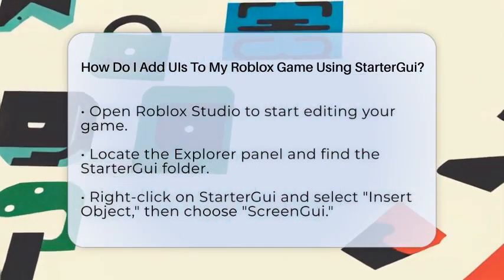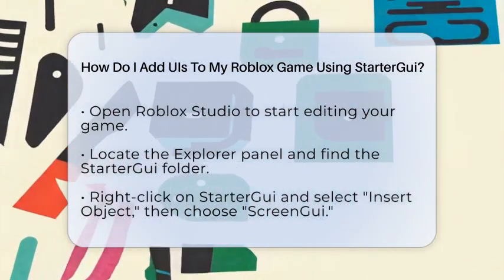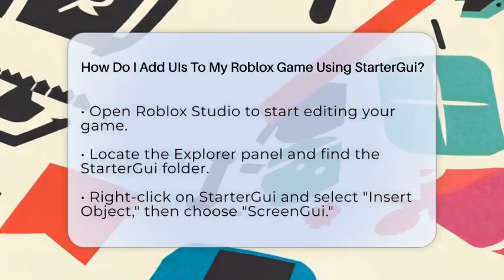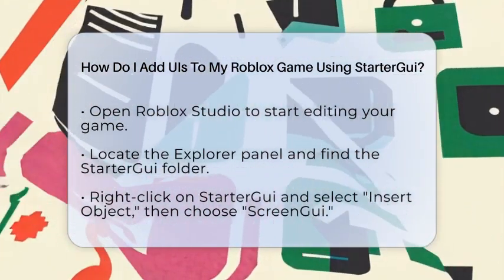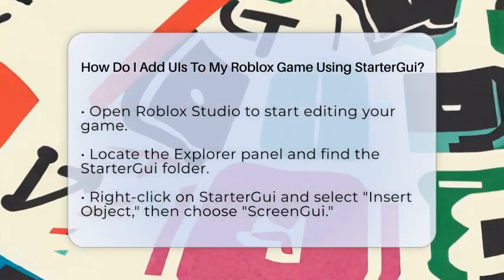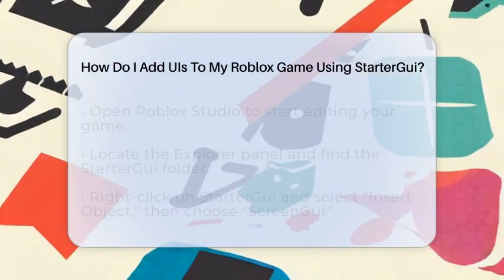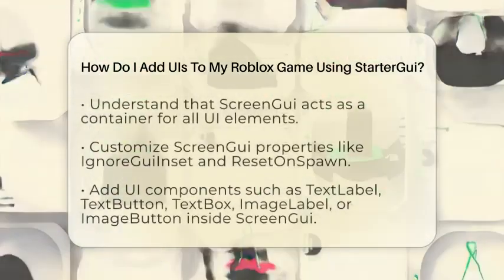Once you're in, look for the Explorer panel on the right side of the screen. Find the folder called StarterGui. This is where all your user interface elements will live. Right-click on StarterGui and select Insert Object. Then choose ScreenGui. Think of ScreenGui as a container that holds all your UI parts and make sure they show